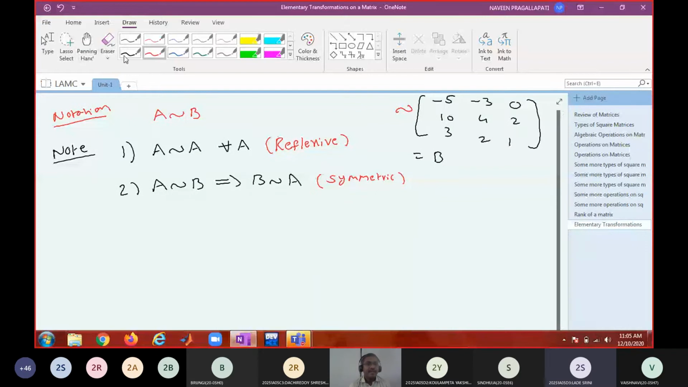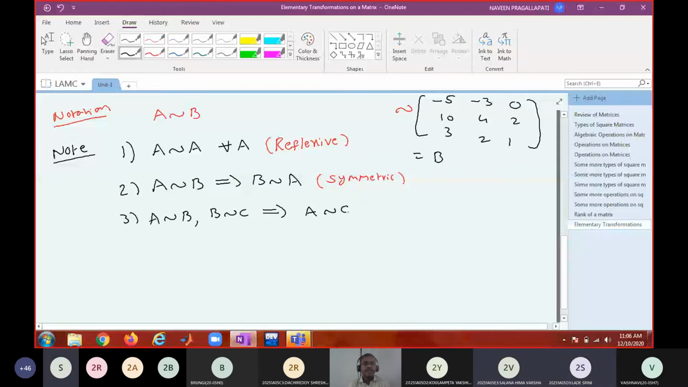Next one. If A is equivalent to B and B is equivalent to C, then what can I say? A is equivalent to C. What is that property called? Transitive. Right. So any relation satisfying reflexive, symmetric, and transitive is called an equivalence relation.